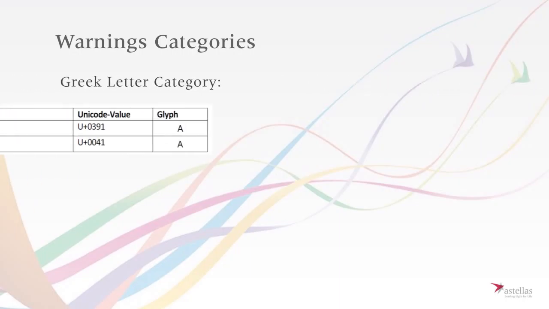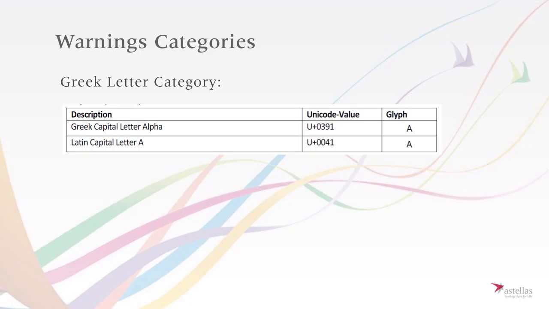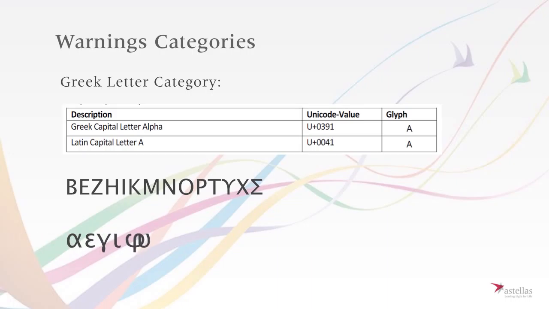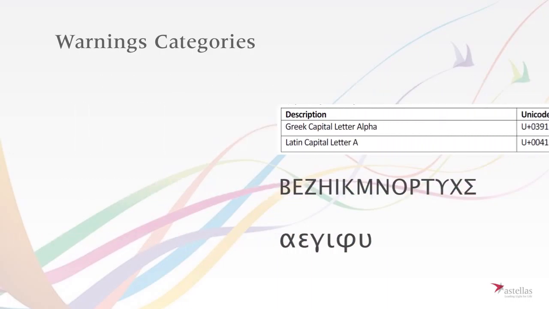Greek letter category. There are a number of capital Greek letters that have the same shape as capital Latin letters, as well as small Greek letters: capital beta, epsilon, zeta, eta, iota, kappa, mu, nu, omicron, rho, tau, upsilon, chi, sigma groups, and small alpha, epsilon, gamma, iota, phi, upsilon groups.